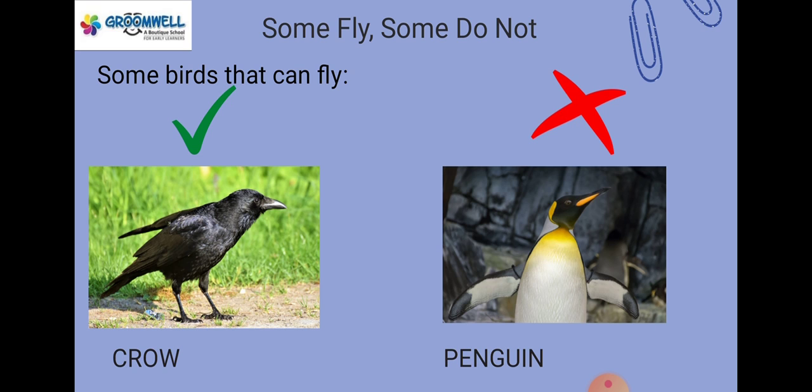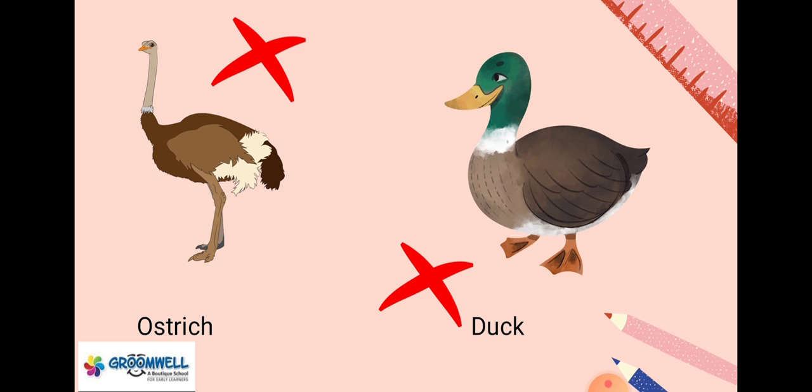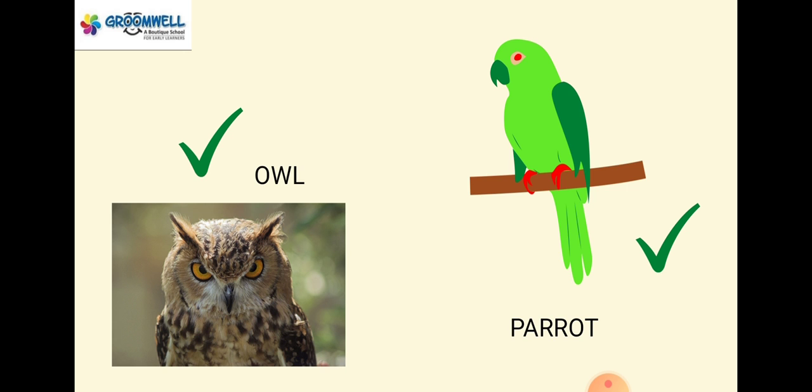As you can see in the slide, crow can fly, but penguin cannot fly. Ostrich cannot fly. Even duck also cannot fly. Owl can fly and parrot also fly.